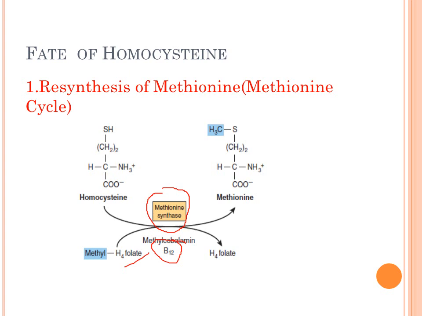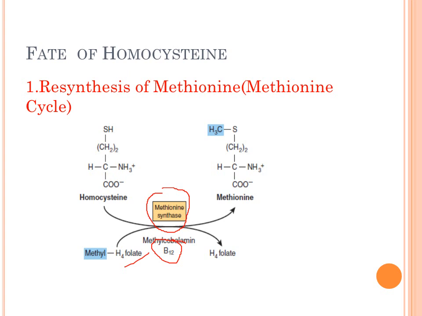For this methylation of homocysteine, it will require two vitamins: folic acid in the form of tetrahydrofolate and vitamin B12 in the form of methylcobalamin. So these two vitamins will be required to complete the synthesis of methionine from homocysteine.